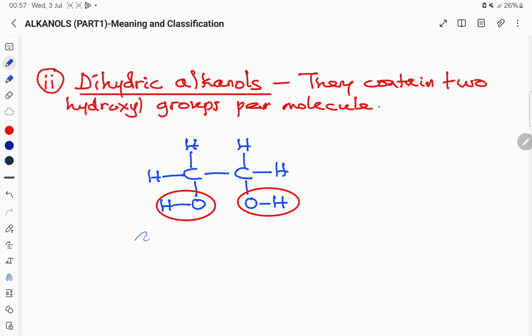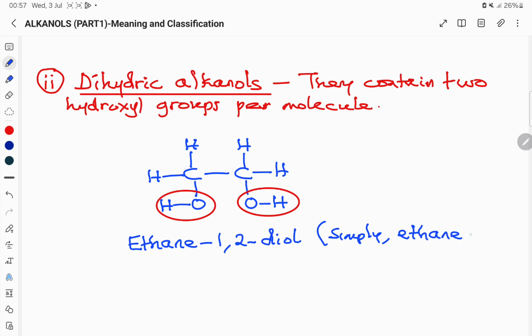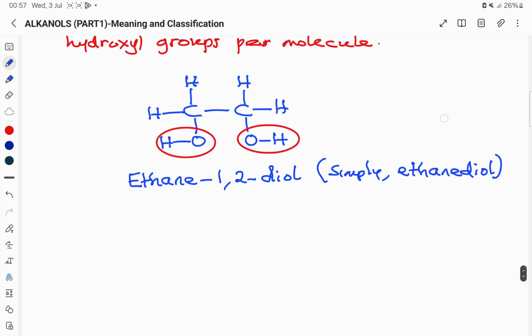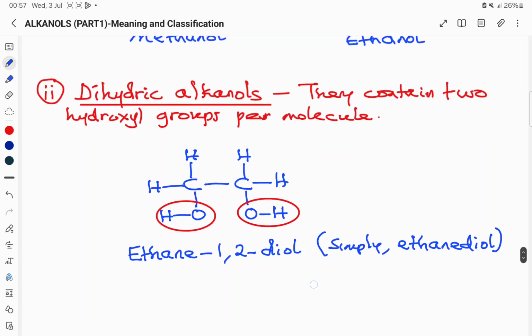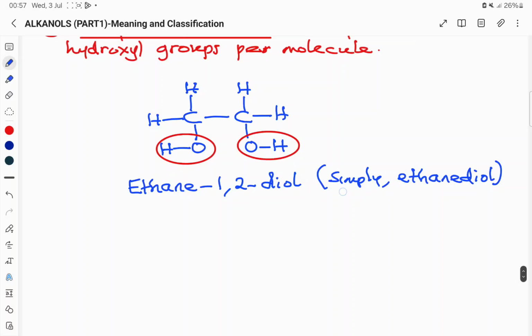By name, it is called ethane 1,2 diol. Di means two, and it is simply known as ethane diol. In the next videos, I'll be teaching you how to do the IUPAC naming of alkanols, and as well how to write their structure. So this is an example of a dihydric alkanol.